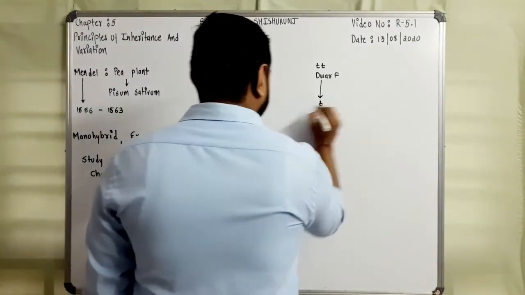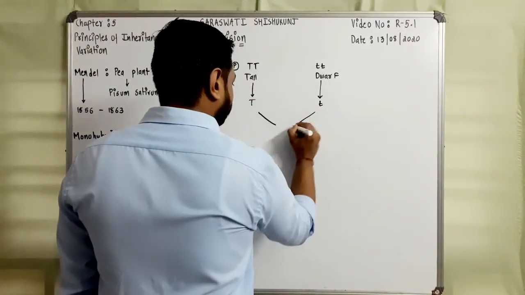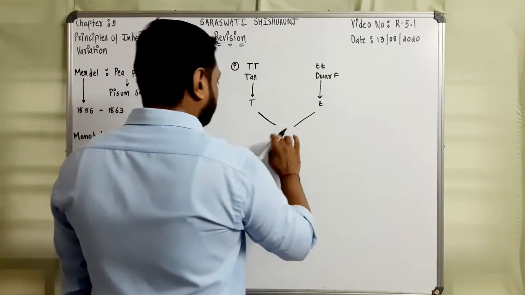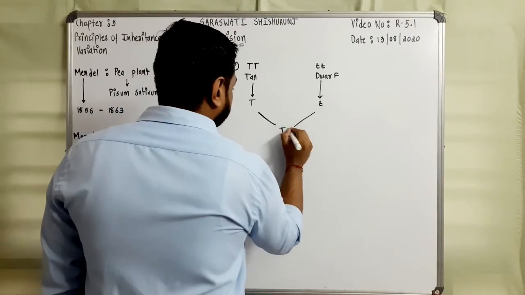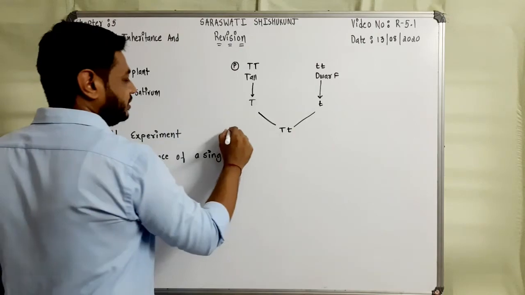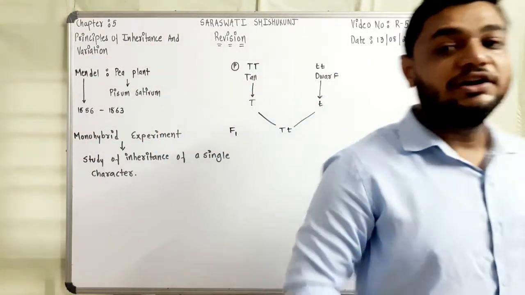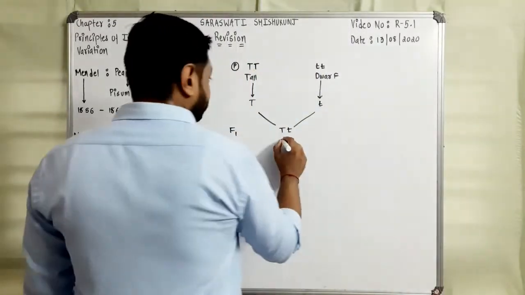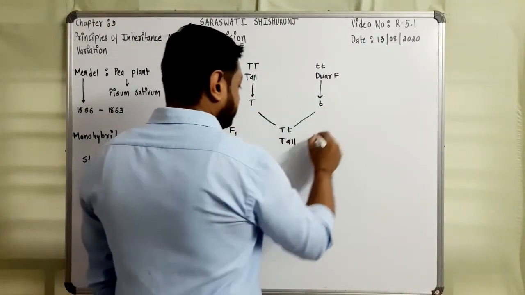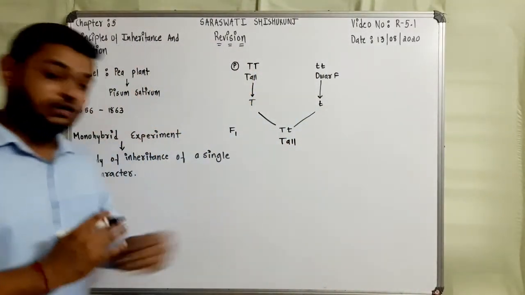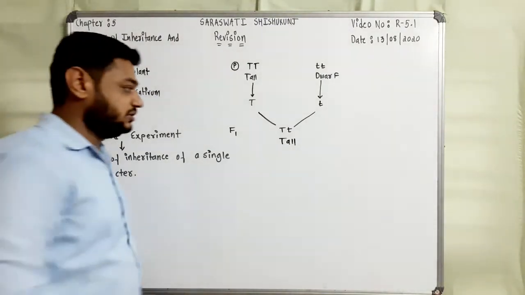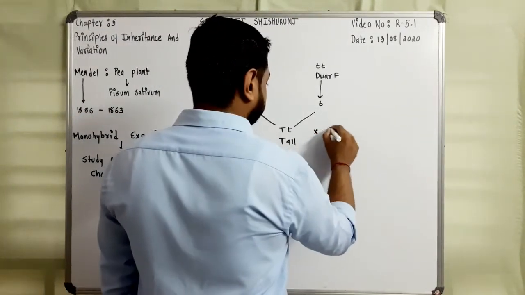So when you get the F1 progeny, all plants will have one capital T and one small t, that is our F1. In F1 plants, he got all the plants tall, right? Then he self-crossed them.